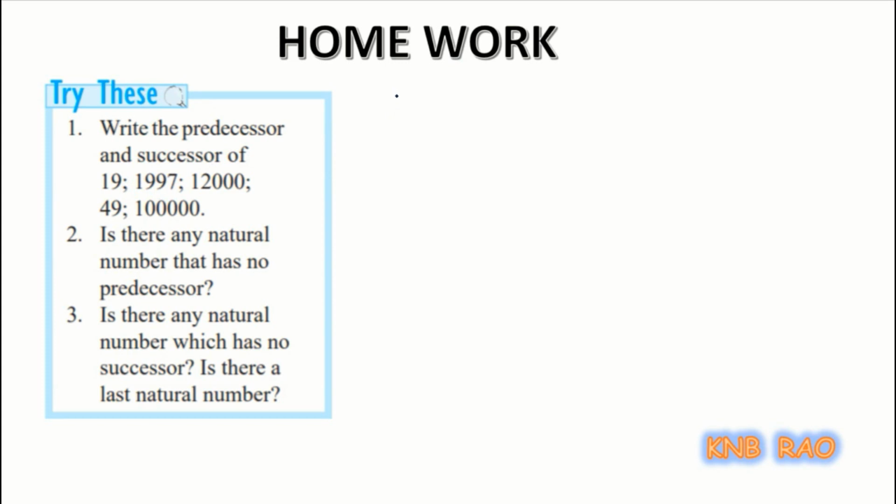See, it is very easy to find predecessor. So predecessor of any number, if you want to find, you have to subtract 1 from the given number.